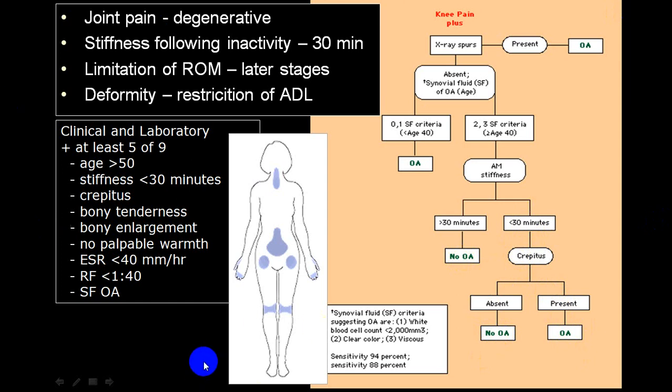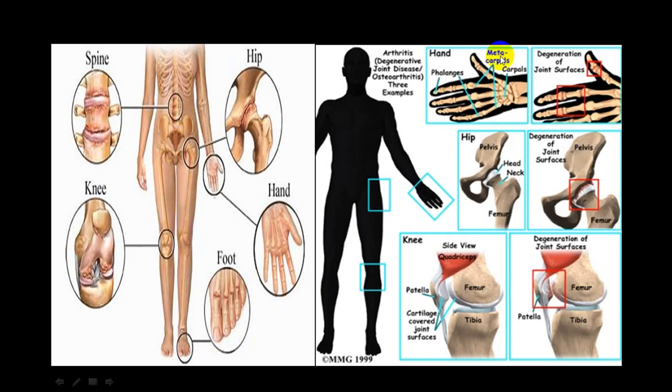But the simplest thing: crepitus present, synovial fluid effusion, or we call it presence of synovial fluid, bony enlargement, morning stiffness less than 30 minutes, more in favor of osteoarthritis. And these are all the different joints you can get involvement.